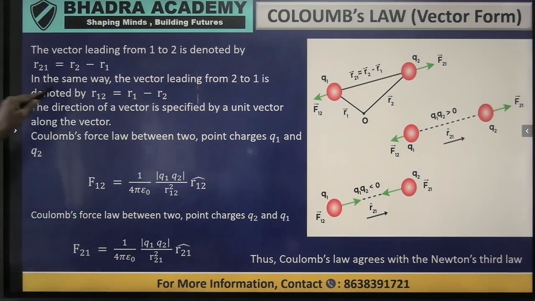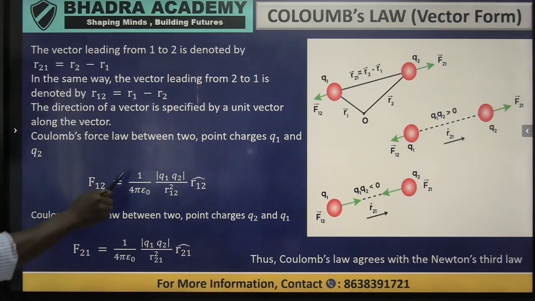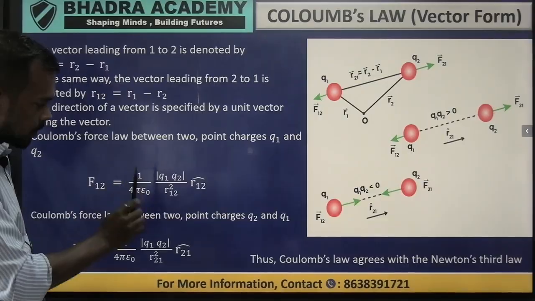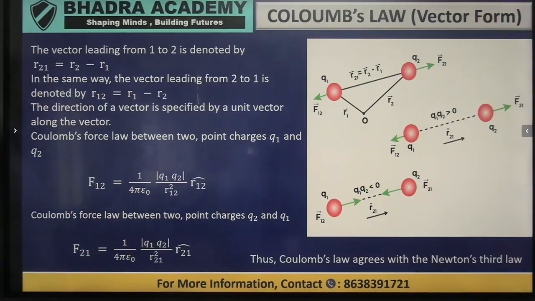Similarly, the vector leading from 2 to 1 is known as r21, that is r1 minus r2. Finally, Coulomb's law between two point charges in the vector form can be defined as two forces. F12 is 1/4πε₀ times q1 q2 (the magnitudes) divided by the square of r12, and now a new vector comes in, known as the unit vector, r12 cap, which is from 2 to 1.